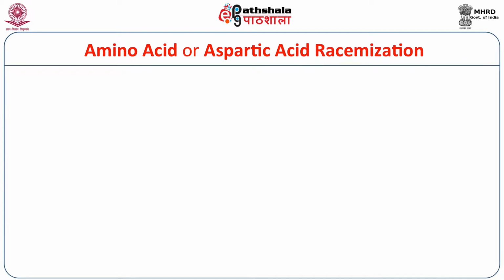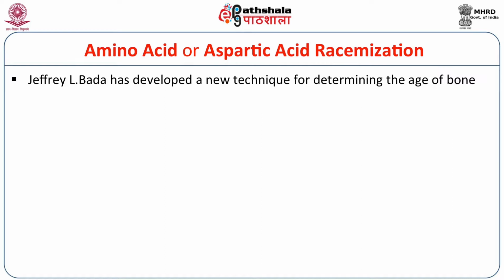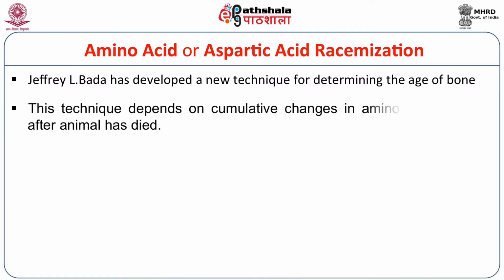The amino acid method has been used as an archaeological dating method, and this one was developed by Bada. It was developed out of bone. This technique depends on cumulative changes in amino acids in bone after the animal has died.